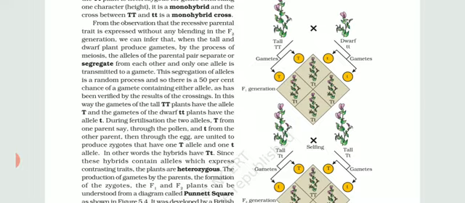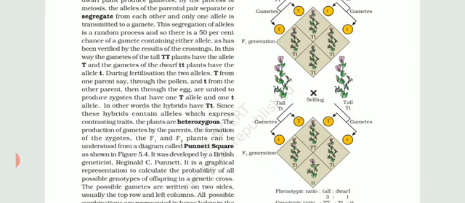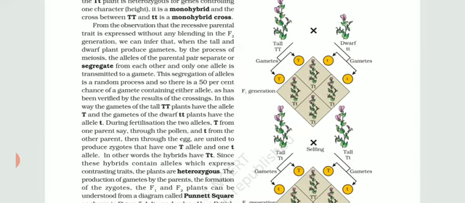Whenever the law of dominance comes in the exam paper, you will only draw from the parental side, then show gametes and the F1 generation, and the law of dominance is finished, because here we are showing capital T is dominant over small t. But when the question is about the law of segregation, you start from the actual parents, show the F1 generation, self-cross the F1 plants, and go up to the F2 generation, writing the phenotypic and genotypic ratio. Only then is the law of segregation finished.